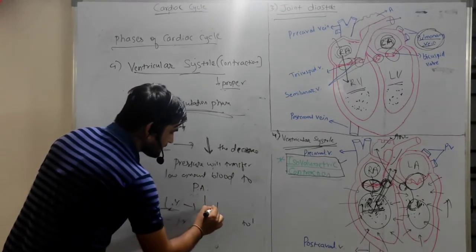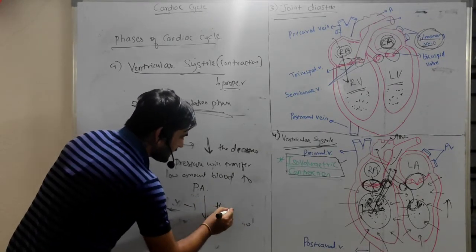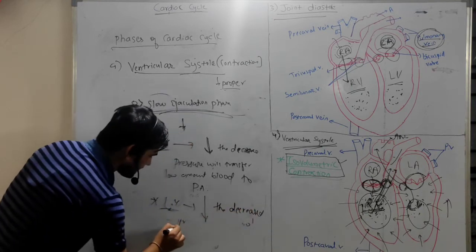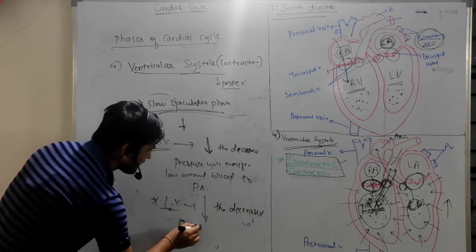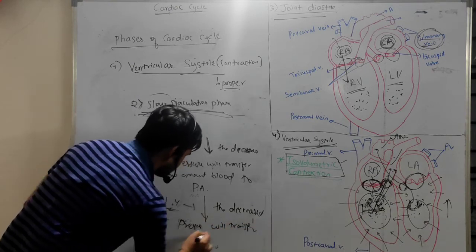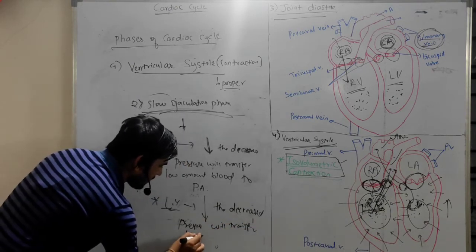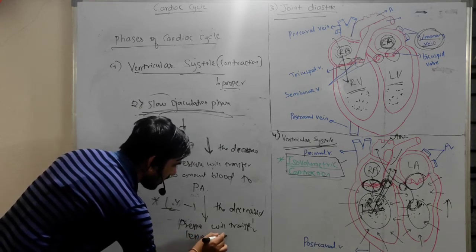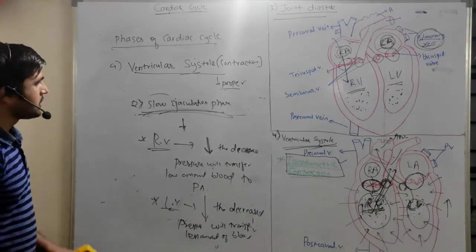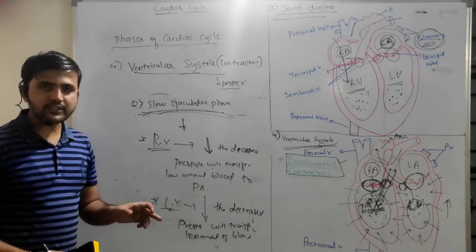In case of left ventricle, the pressure is declined, the pressure will come down, okay? And at that phase, the decreased pressure will transfer less amount of blood to the aorta, right? So in case of slow ejection, what happens?